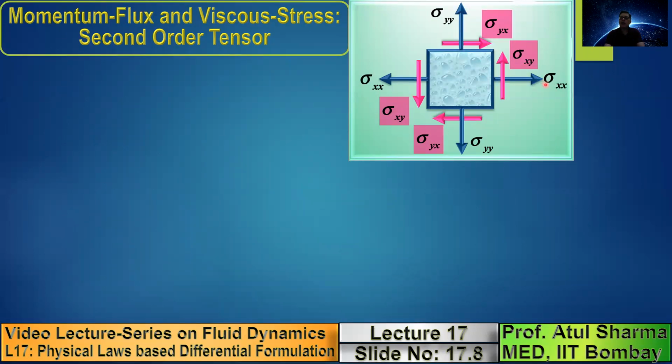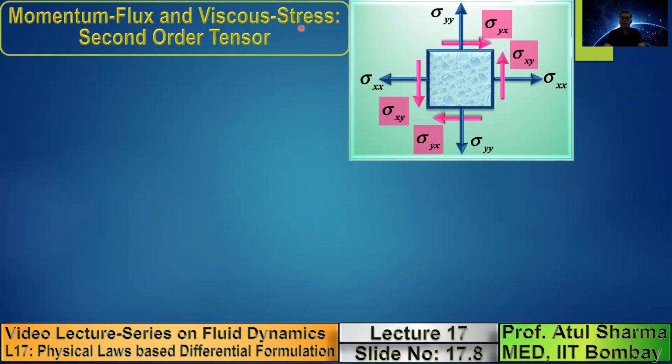So if the direction of the plane and the direction of the stress are the same, then this is a normal stress. If they are orthogonal, then it's a shear stress. So a viscous stress is denoted by the direction of the plane and the direction of the stress. We need two directions, that's why it's a second order tensor.